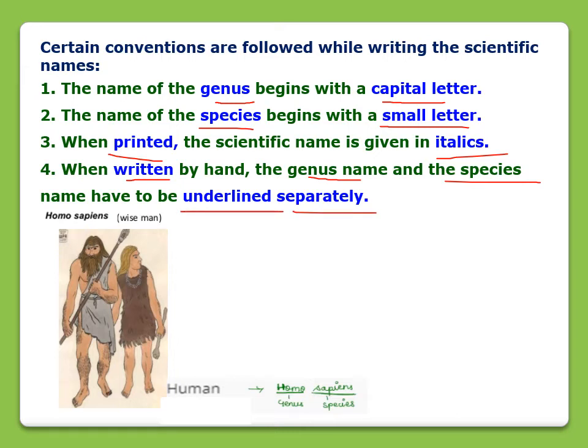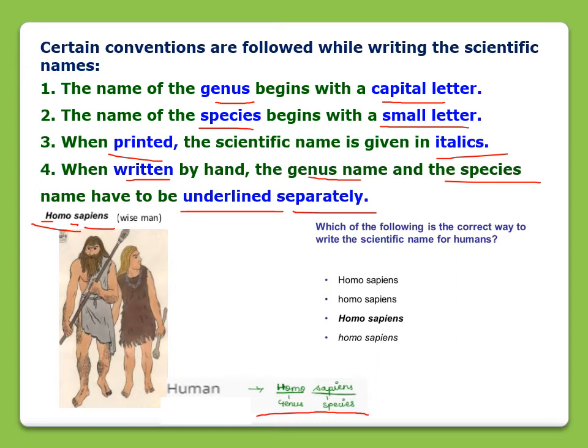separately. Here you can see the scientific name of human is Homo sapiens. The first point is genus should be written with a capital letter, so here you can see H is capital. And species should start with a small letter, so sapiens is starting with a small s, and it is printed, so it is written in italics. And here this is handwritten, so Homo and sapiens both are underlined separately. This is the way of writing the scientific name of any organism.